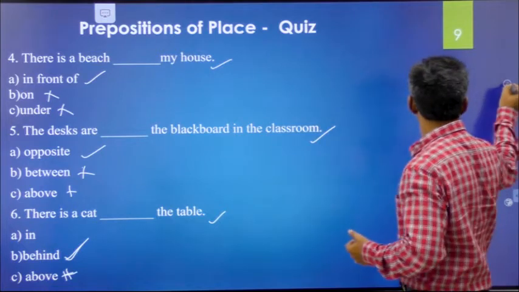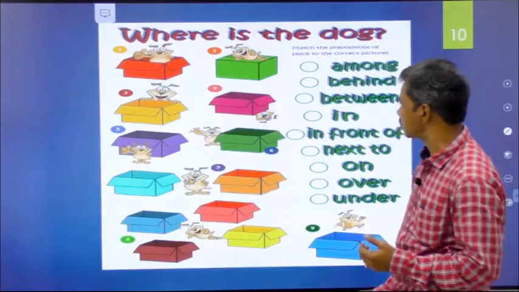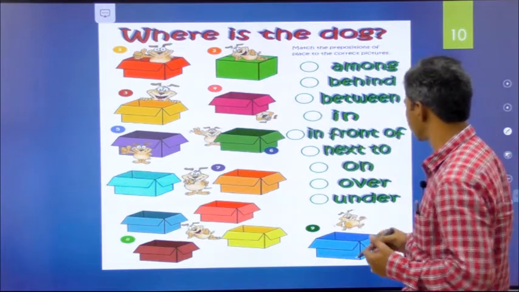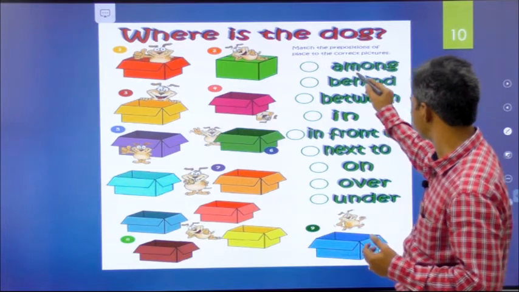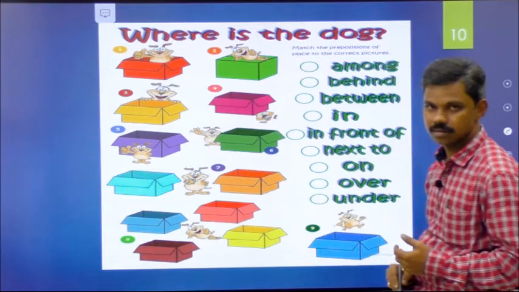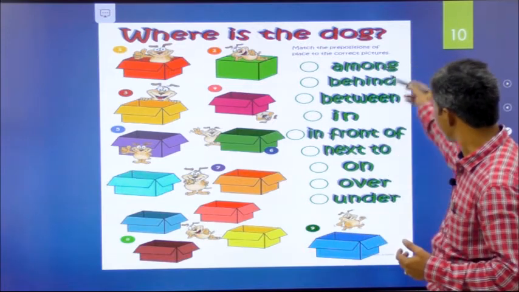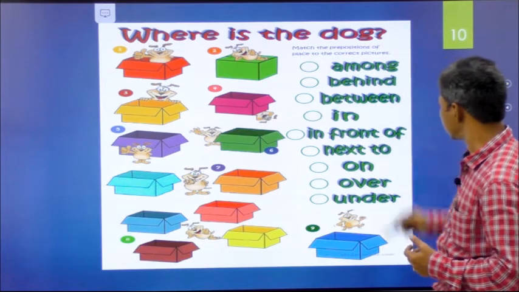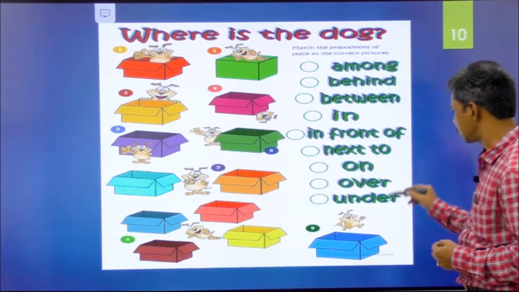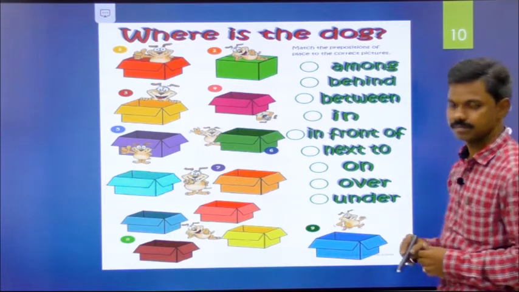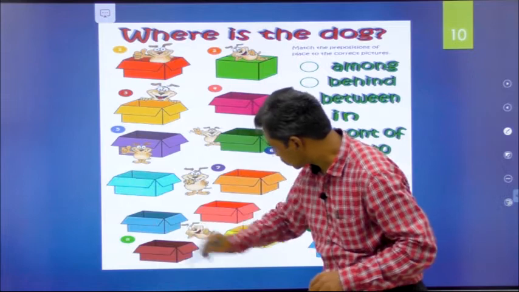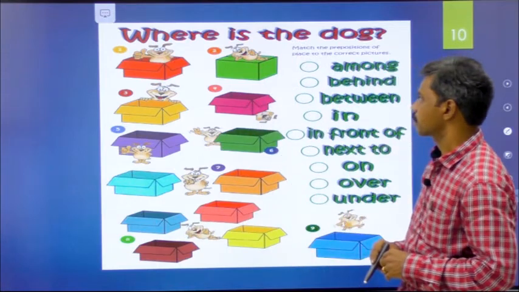Again, let us use these prepositions. Let us try to describe this image by looking at all these images here. Let's give numbers in front of the prepositions of place. What are the prepositions of place here? Among, behind, between, in front of, next to, on, over, under. So how many pictures are given here in this image? 8 pictures.